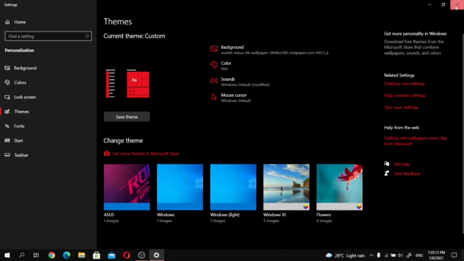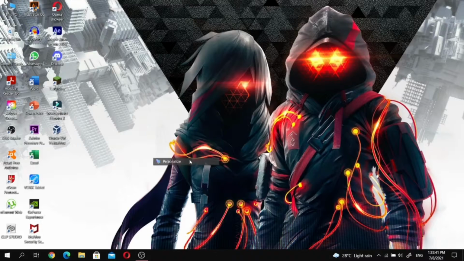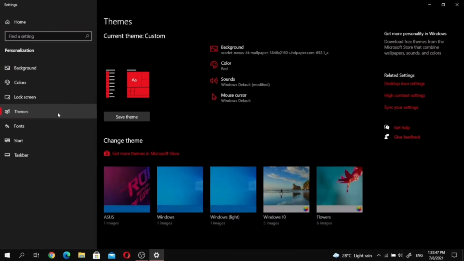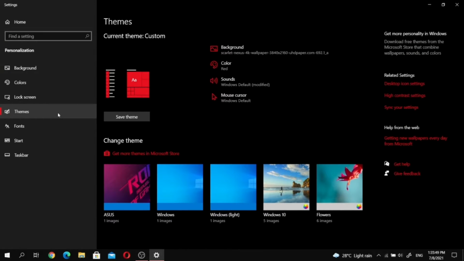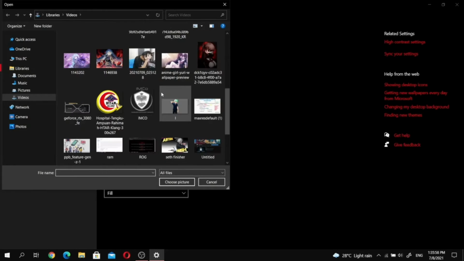Then we close and go back to personalize. Then we choose the picture that we want to change as the background. If you want to browse, you browse for the picture that you want.